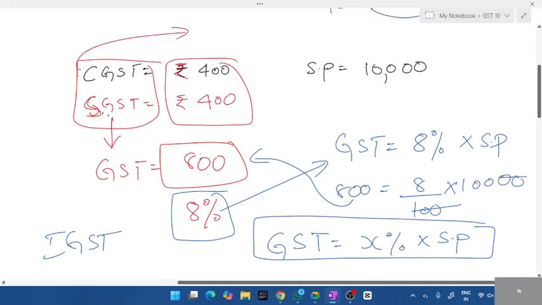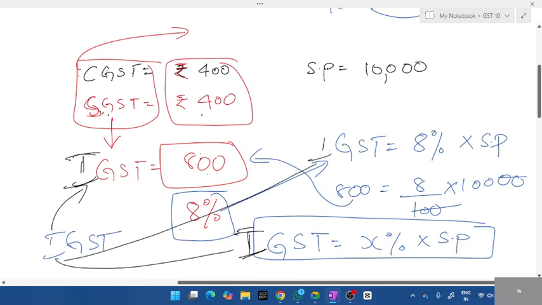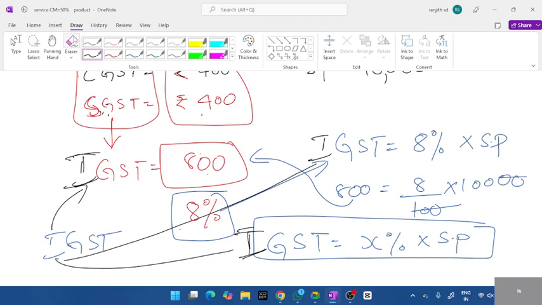Double CGST and SGST, 400 plus 400, 800, 8%. The only thing, wherever GST is given, just write I next to that. Look here. It becomes IGST, like this.